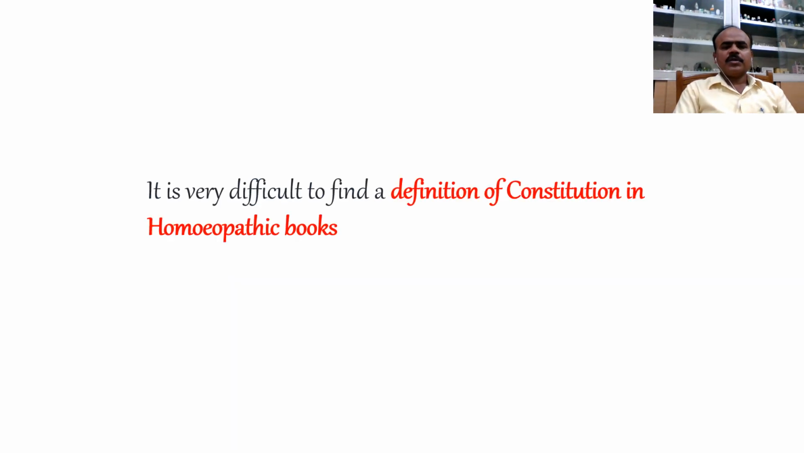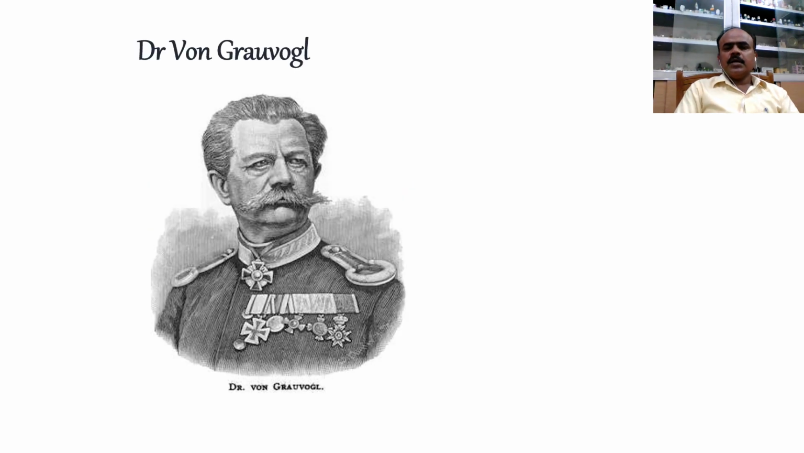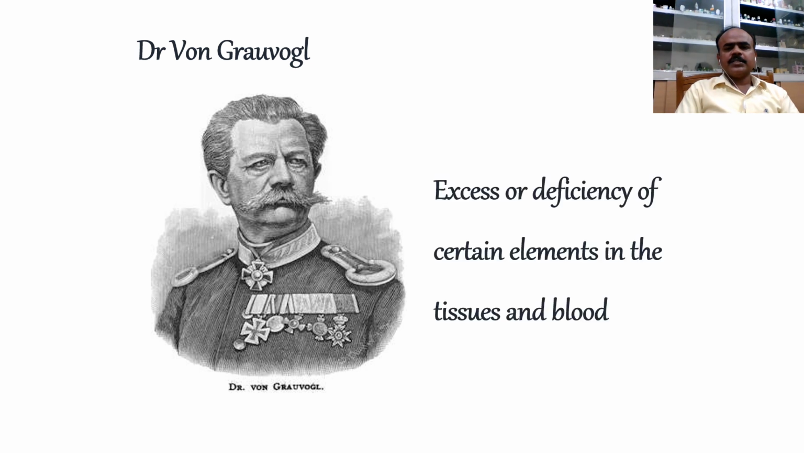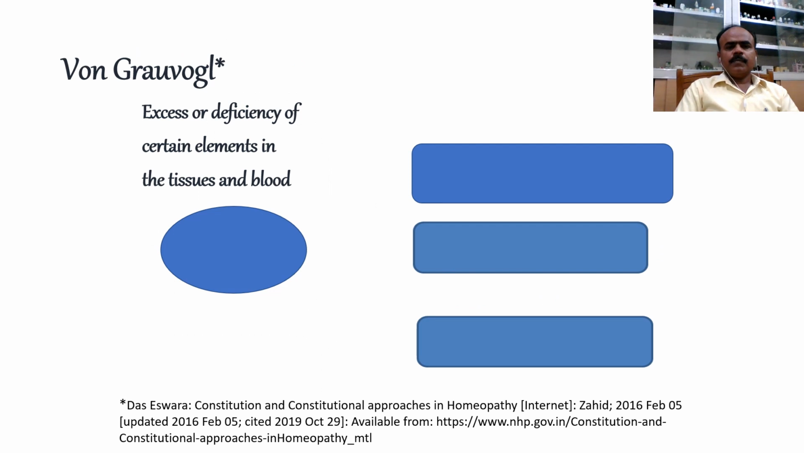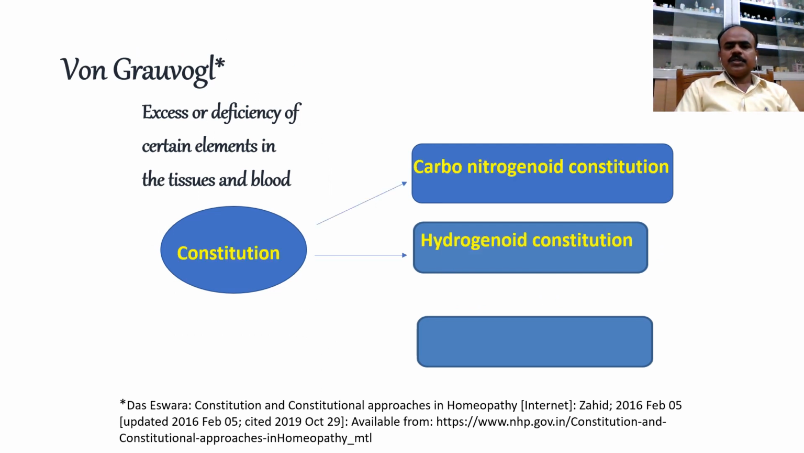Homeopaths talk a lot about constitution, constitutional prescription, constitutional treatment, constitutional remedies. However, it is very difficult to find a definition of constitution in homeopathic books. Dr. von Grauvogl classified constitution into three types depending on excess or deficiency of certain elements in the tissues and blood: carbonitrogenoid constitution, hydrogenoid constitution, and oxygenoid constitution.